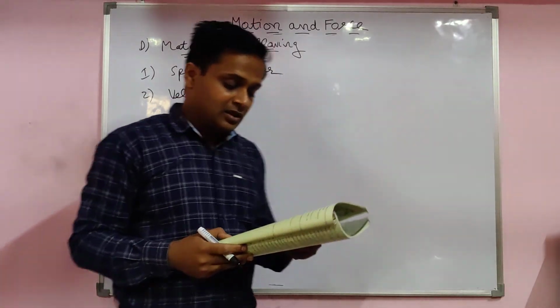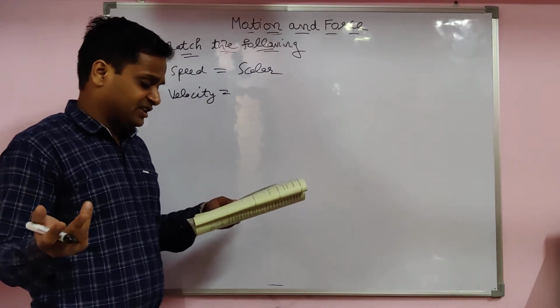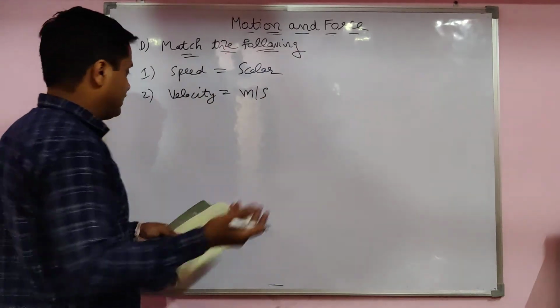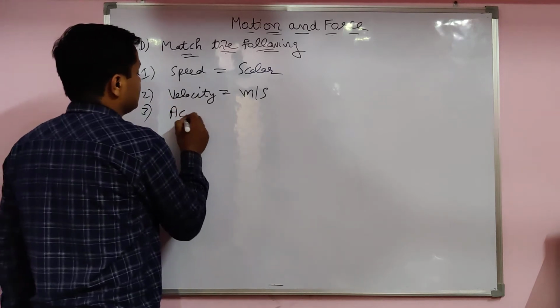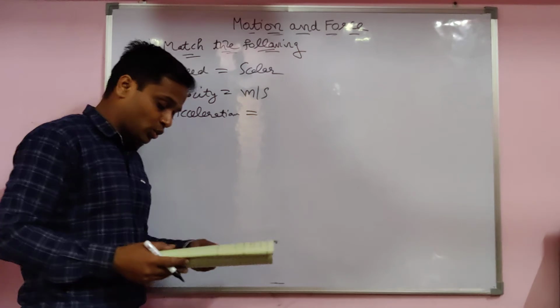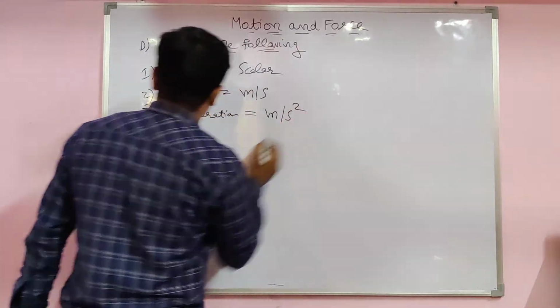Meter per second: here the vector quantity is not there, that's why you put meter per second for speed. Third one: acceleration. Do you know meter per second square? Yes, so the answer is meter per second square.